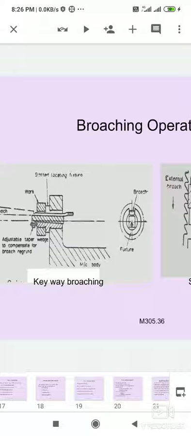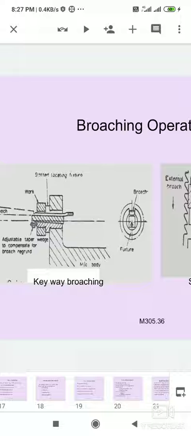Each successive tooth is a little higher than the one preceding it. Therefore, each tooth removes a layer of workpiece material. The first few teeth on the broach are low to permit the small end of the tool to be passed through the work. The intermediate teeth remove most of the metal, and the last few teeth finish the surface to size. Machining operation completes in one pass of the broach.